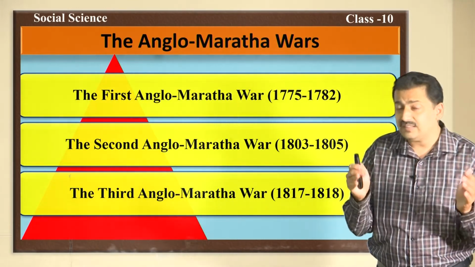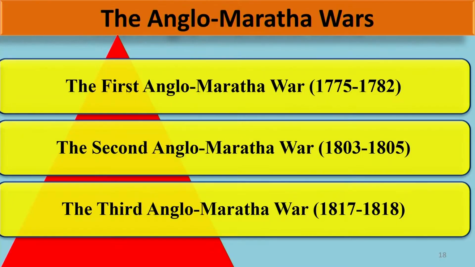So, let us learn the Anglo-Maratha wars. The first Anglo-Maratha war started in the year 1775 and ended in the year 1782. The second Anglo-Maratha war started in 1803 and ended in 1805. And the third Anglo-Maratha war started in the year 1817 and ended in 1818.